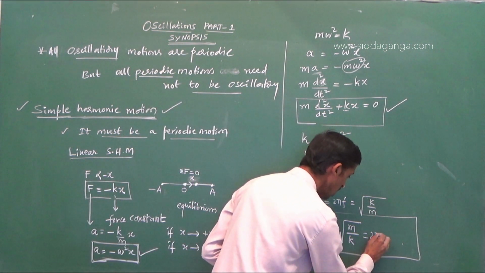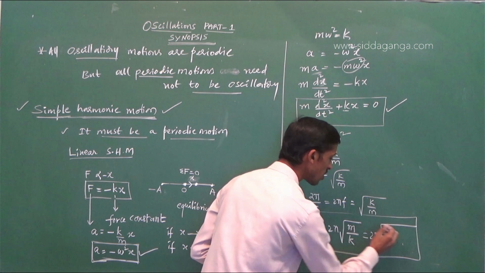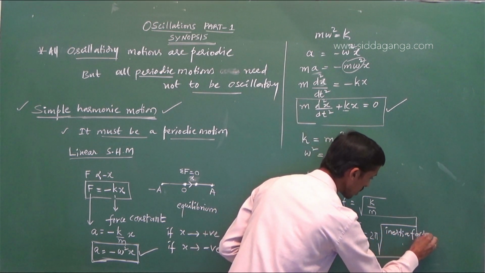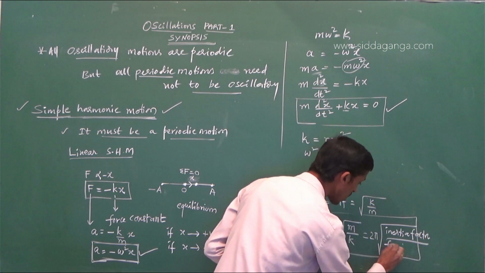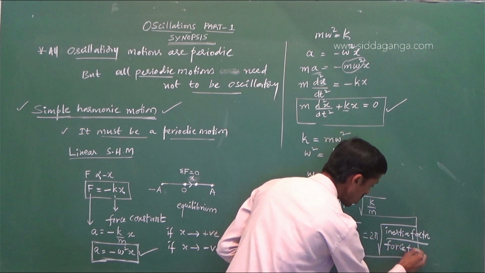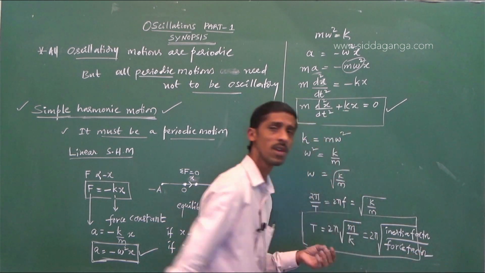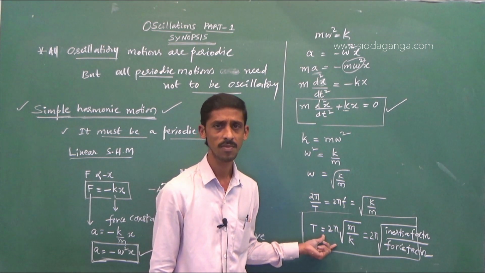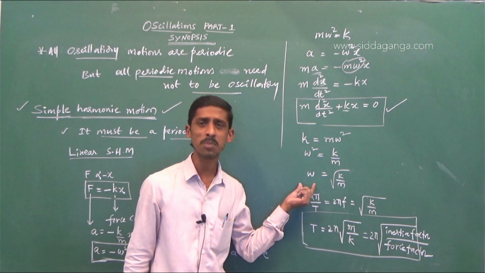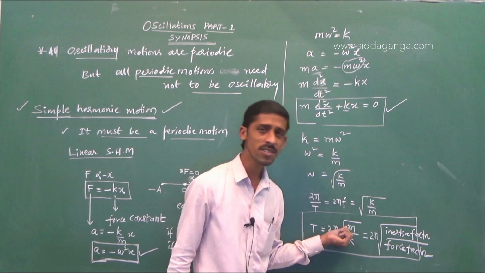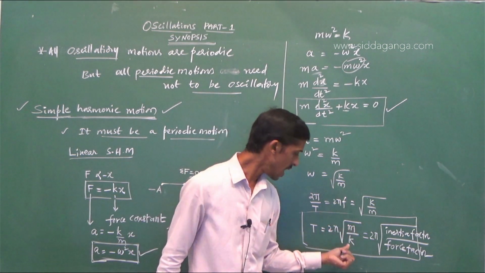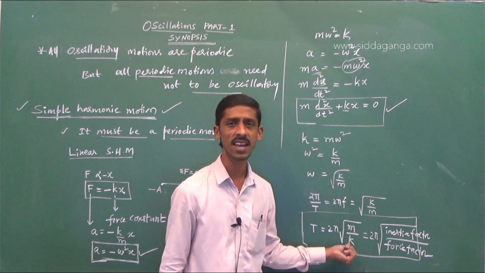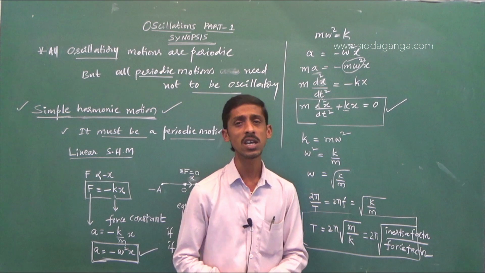So in general, mass is the inertia factor. Here k is the force factor or spring factor. Why? In many cases, in simple harmonic motion, the mass m and spring constant or force constant or restoring force constant k may keep on changing.